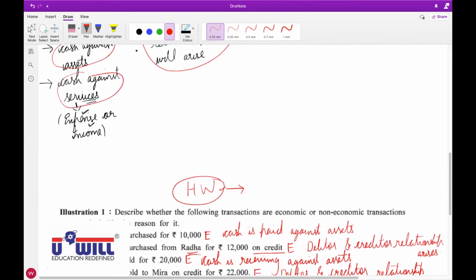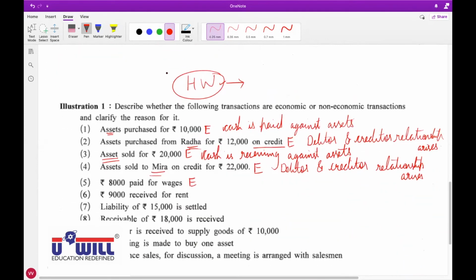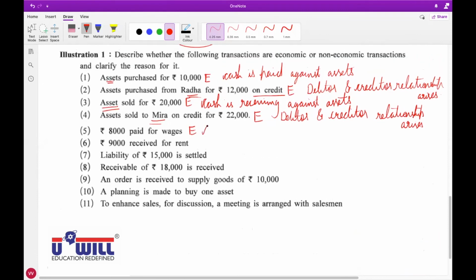Services. Yes, wages means expense. I told you, whenever expense or income is involved, it is against service. Cash is paid against service, and whenever cash is paid against service, you also mention that it is an expense.